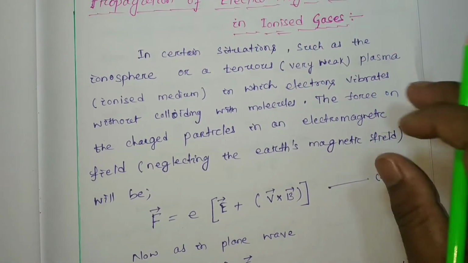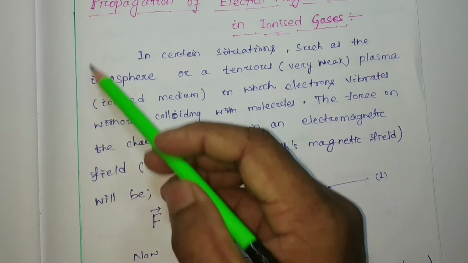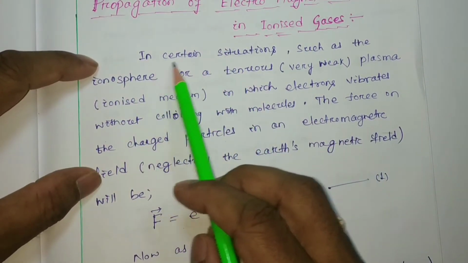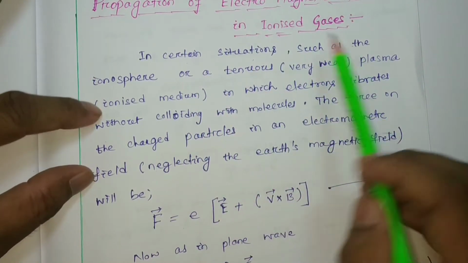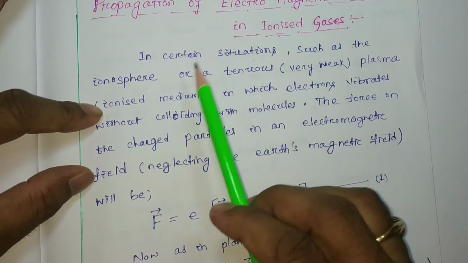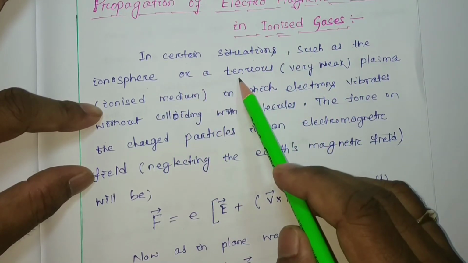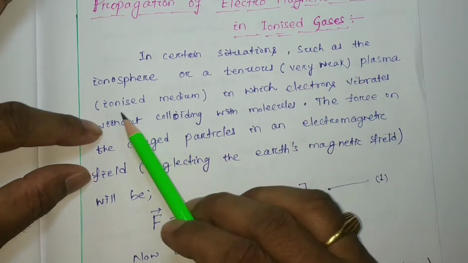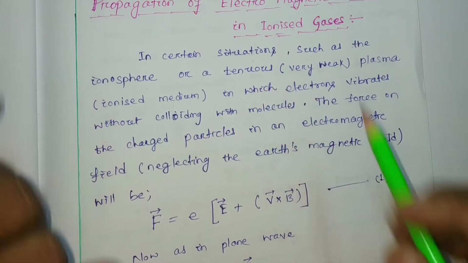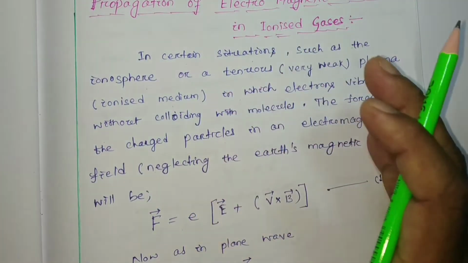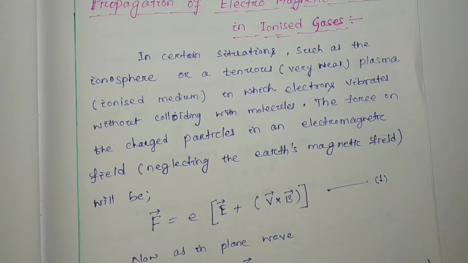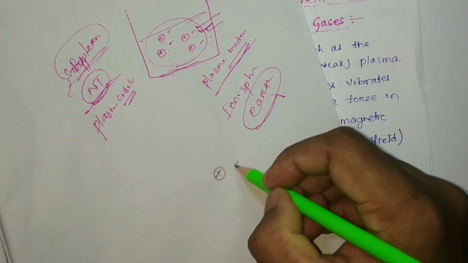With the introduction of this topic, I have written briefly that in certain situations such as the ionosphere we can find ionized gases, or a tenuous, very weak plasma. In the earth's atmosphere also we can find a very weak plasma condition, positive and negative.